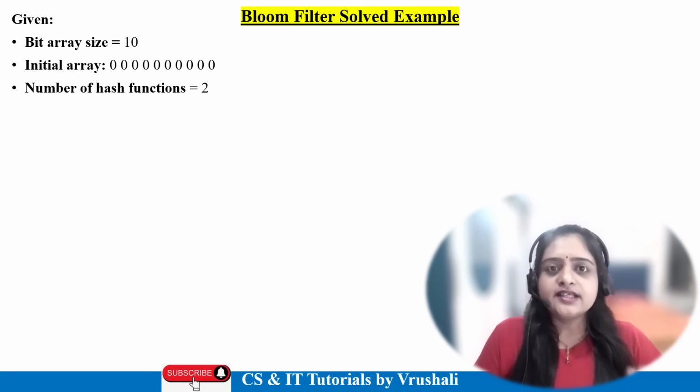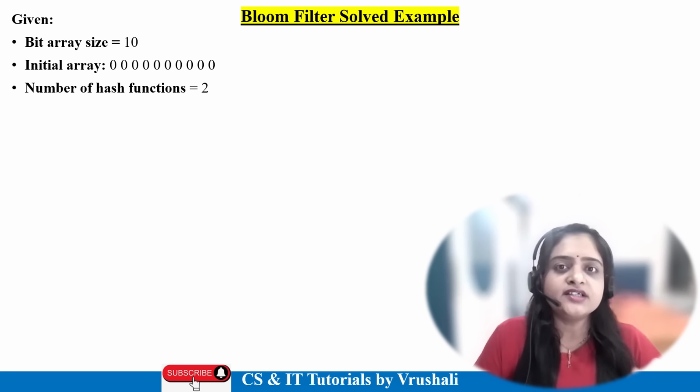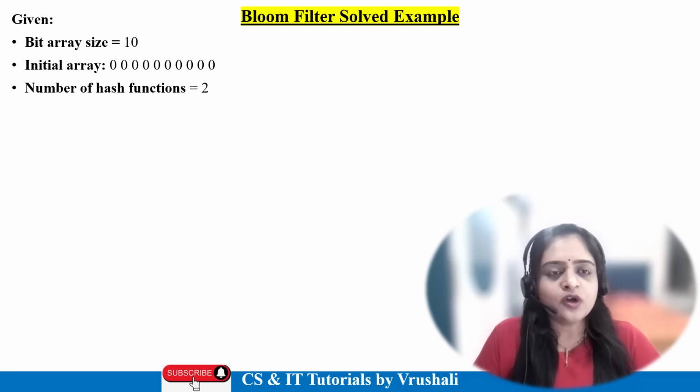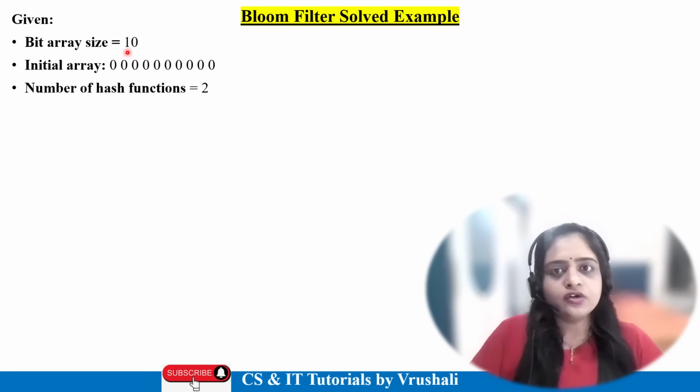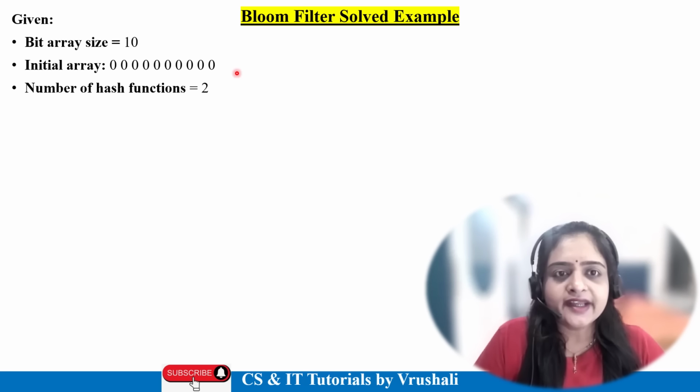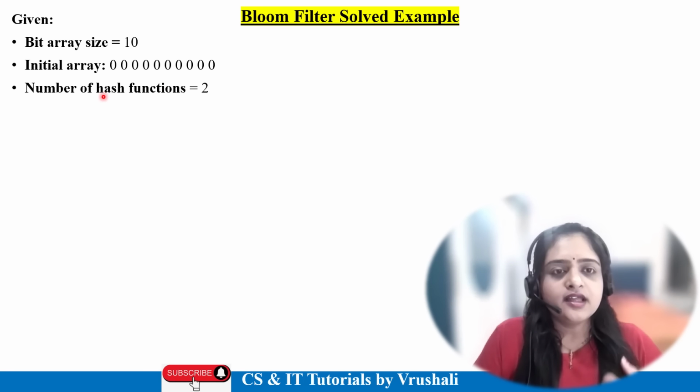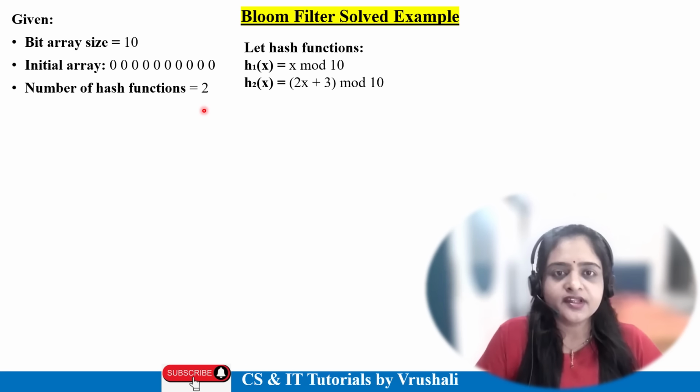See here. This kind of example has been asked in your previous year question paper. So let's solve it. See our given data. First, the bit array size is 10, meaning your array size is 10, from 0 to 9. Initially your array is all 0. Number of hash functions is 2, meaning you have to apply 2 hash functions on it. Again the hash functions are given. The first hash function is x mod 10 and the second hash function is (2x plus 3) mod 10.